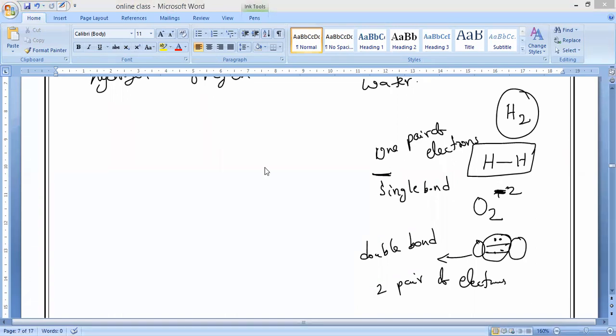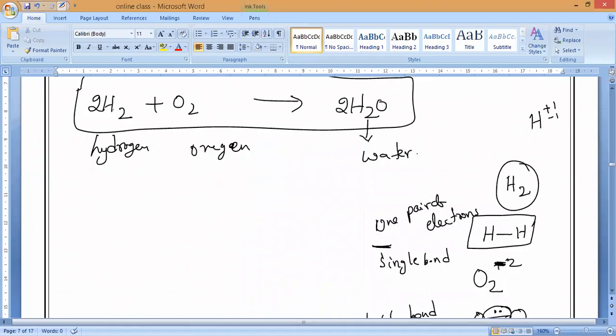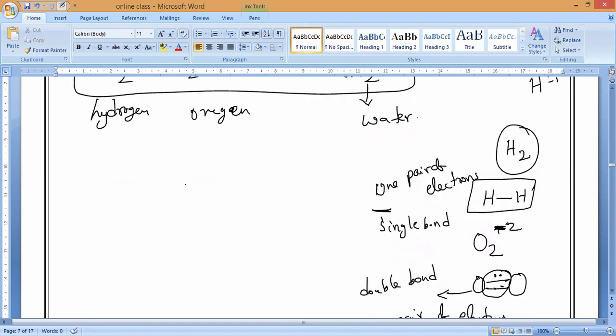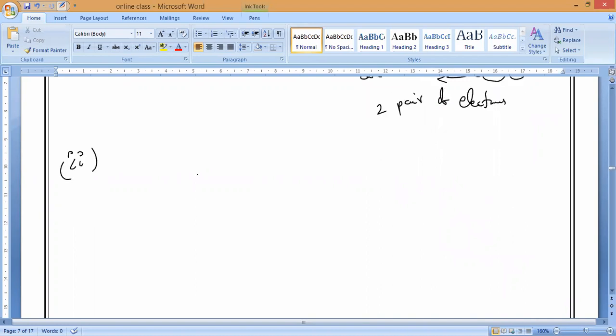So now let us discuss how Shruti asked me that question. 2H2 plus O2 will give you 2H2O. Now we will write it in the form of a chemical equation, with bonds. 2H2 means one hydrogen, another hydrogen, one pair, next another hydrogen, second pair. Yes or no? Plus oxygen, how is it there? O double bond O.